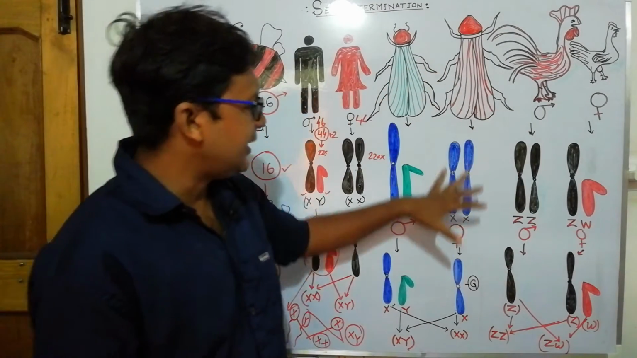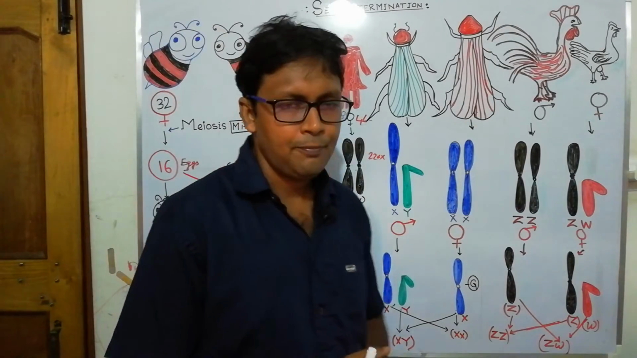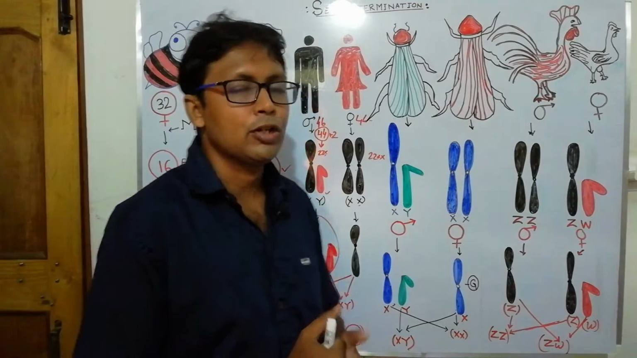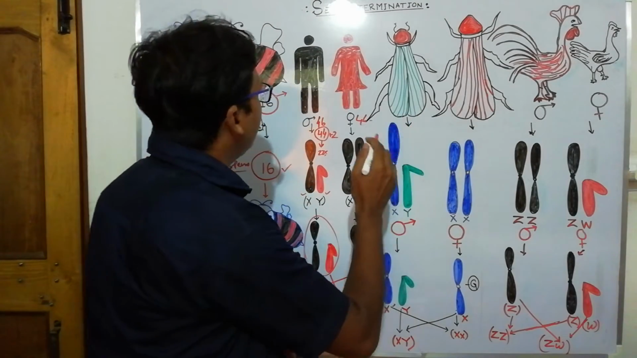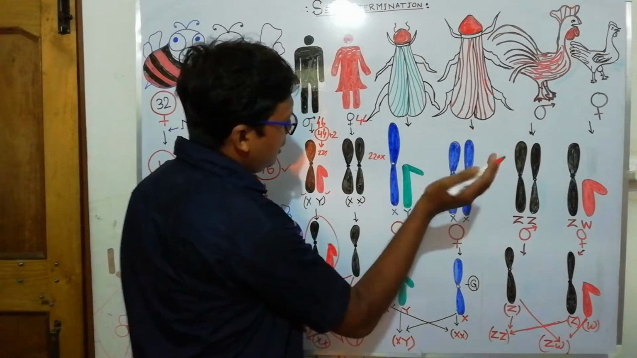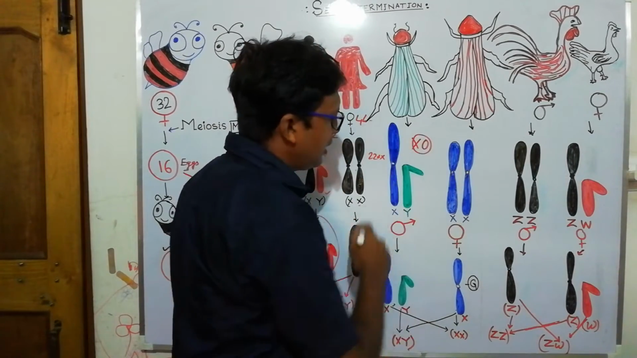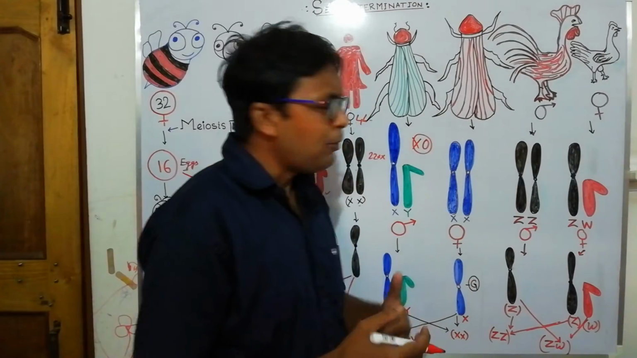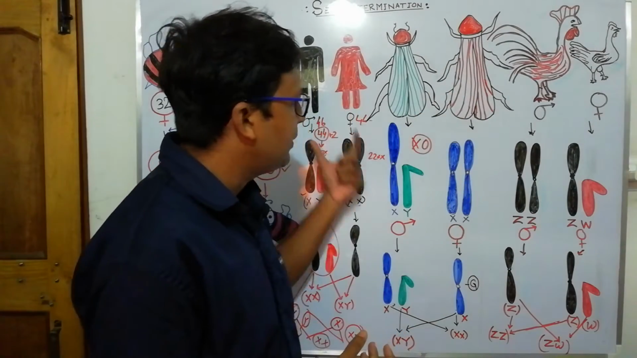Now in case of insects, Drosophila is given here, but actually not all insects, some insects like grasshoppers, have the X0 type of sex determination. In case of grasshopper, X0 type of sex determination is there. What is actually X0 type? Before I describe that, Drosophila is the same as human beings.